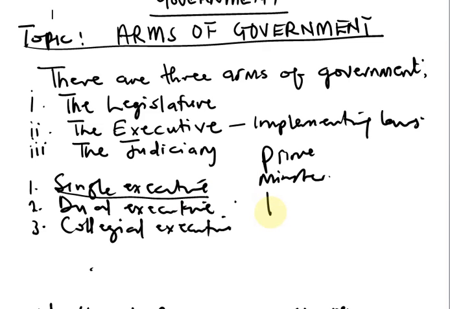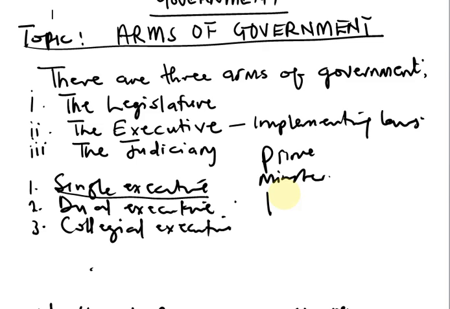An example of single executive is presidential system of government, where the president is the head of the executive. He does not share his ceremonial power or his governmental power with anybody. Although he has a vice president, the vice president is right under him.